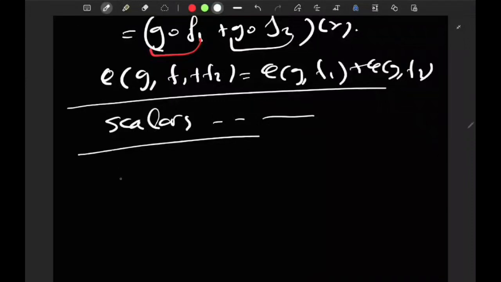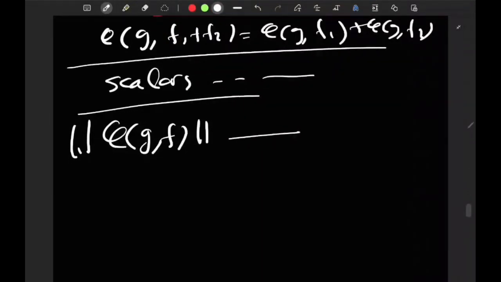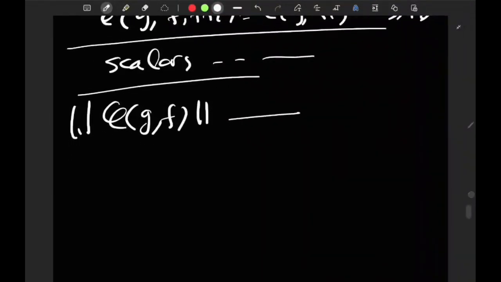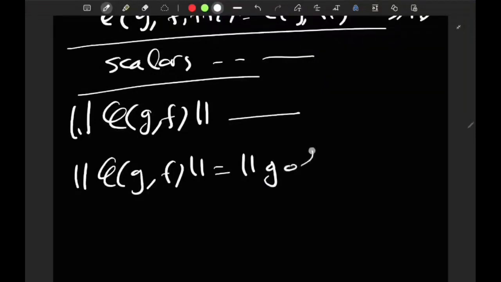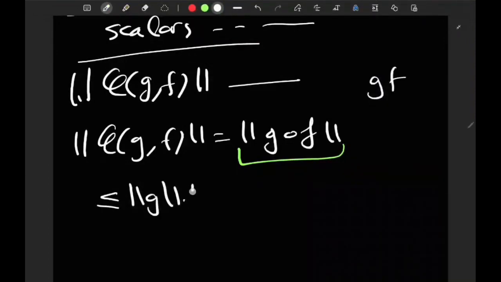So why is this the case? I'm looking at phi of g f, and I want to find out the norm of this thing and compare it with the norm of f times the norm of g. So let me look at phi of g f, and the norm. This is just the norm of g round f by definition. And this is one property that we talked about earlier, when we were denoting things by g f for composition. This is less than or equal to the norm of g times the norm of f.